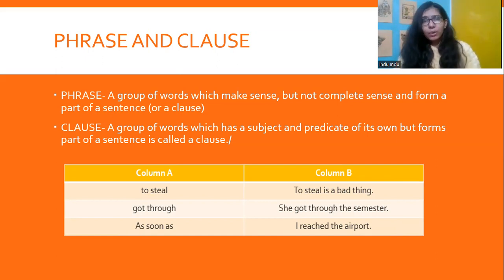Okay, so now clause. A group of words which has a subject and predicate of its own but forms a part of the sentence is called a clause.